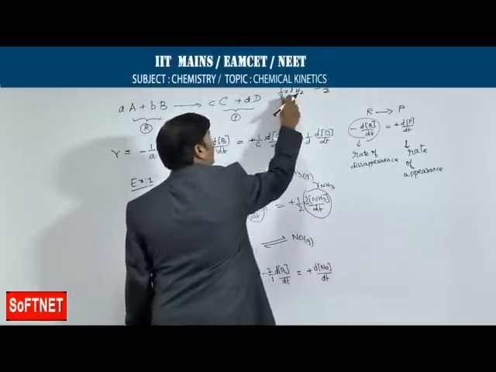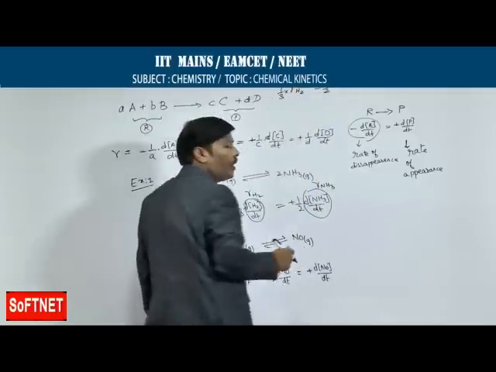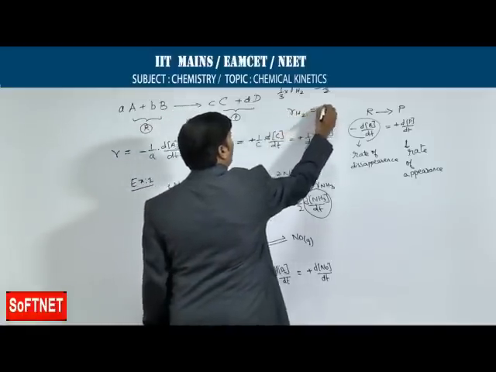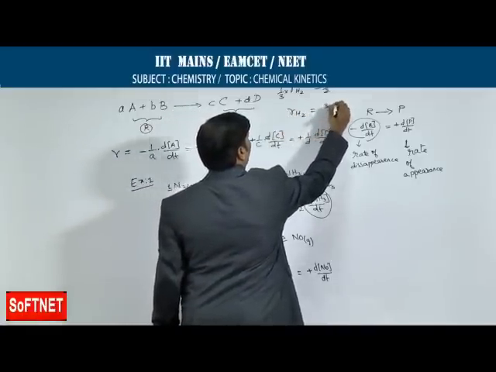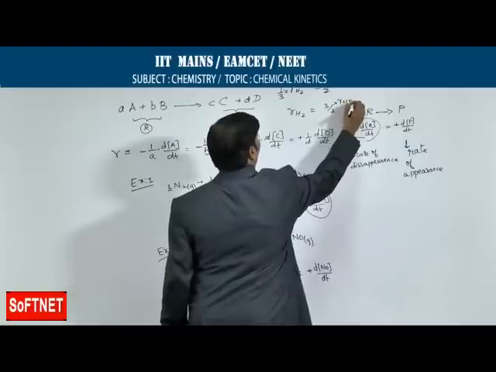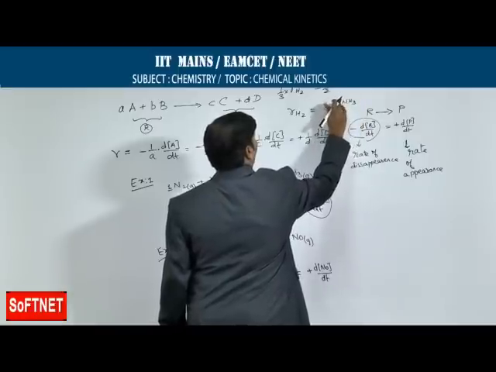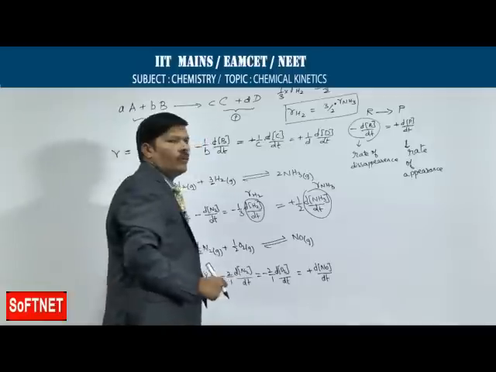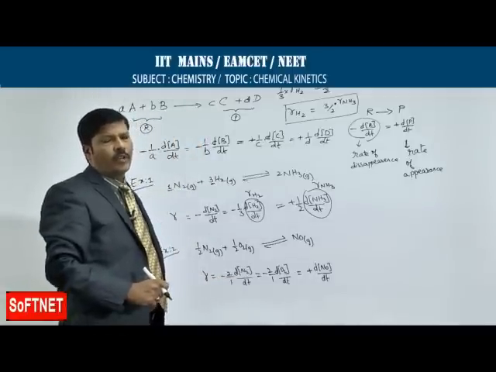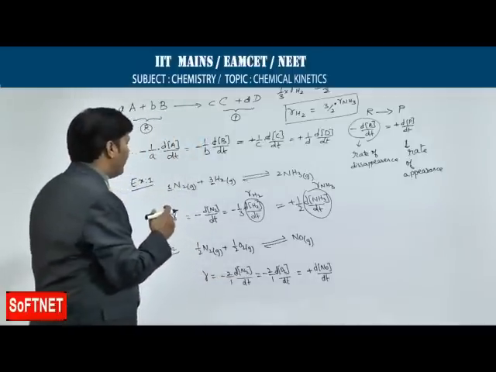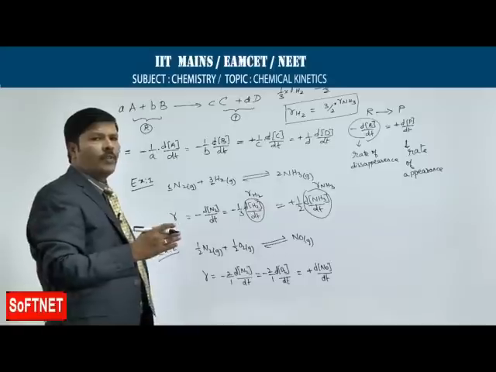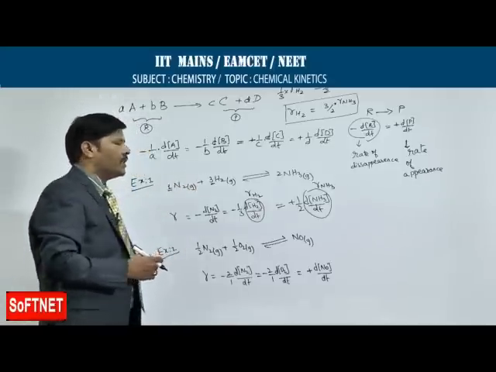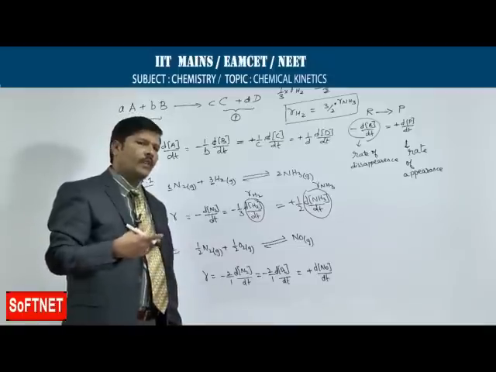So, suppose if he is asking what is the rate of disappearance with respect to appearance of ammonia, you can take rate of disappearance of hydrogen is equal to 3/2 of rate of appearance of ammonia. So, rate of disappearance of hydrogen is equal to 3/2 times the rate of appearance of ammonia. In this way we can correlate between the rate of disappearance as well as rate of appearance for the given reactions and given examples. So, you can take as many examples as possible.